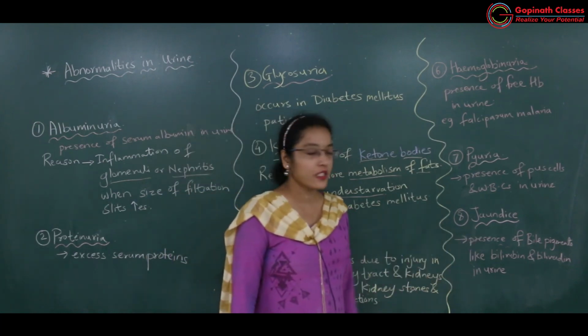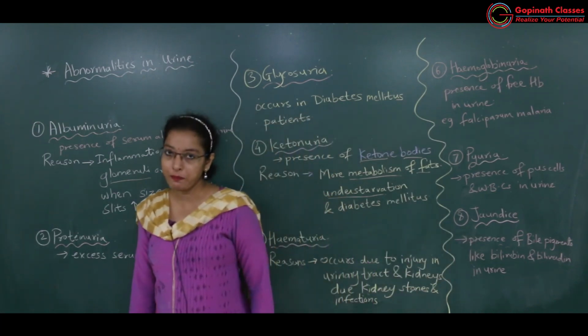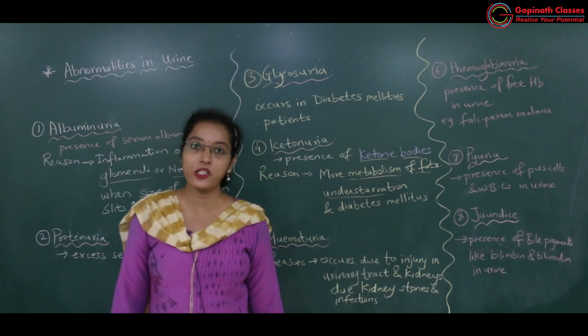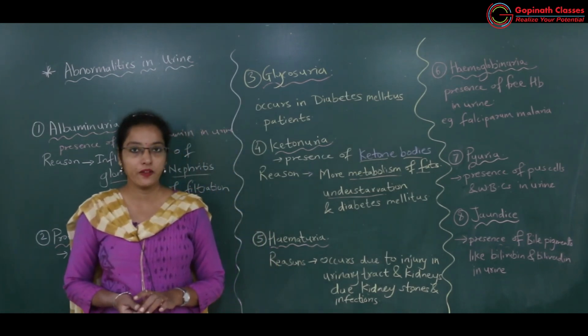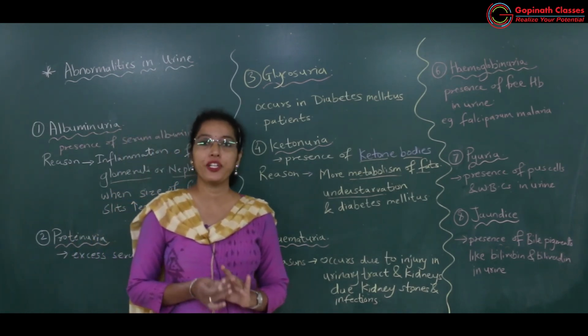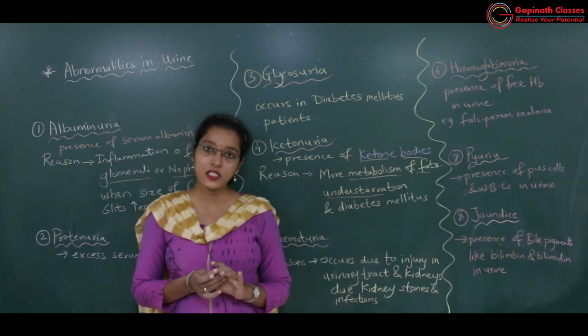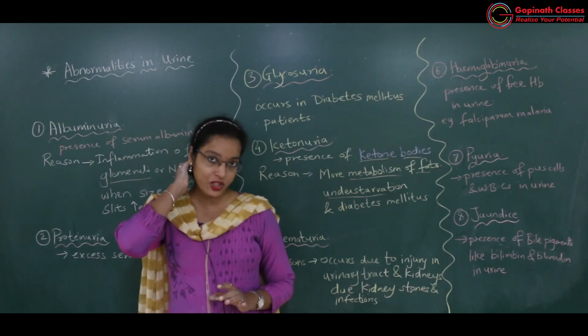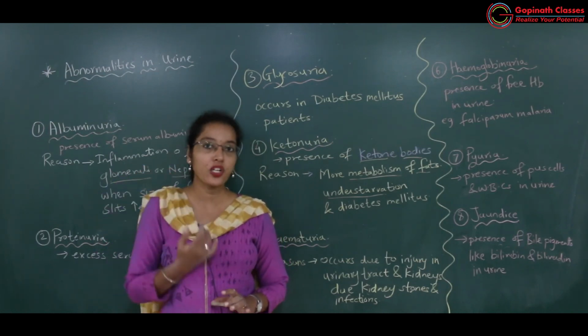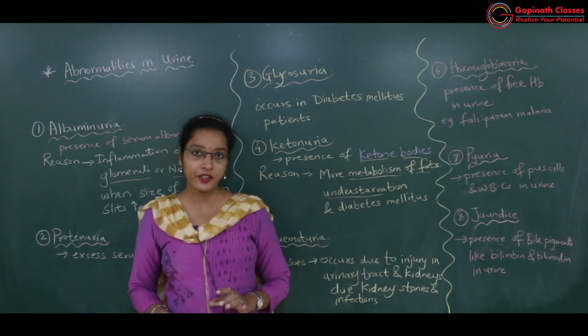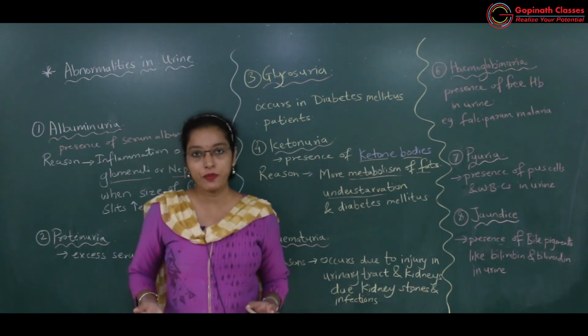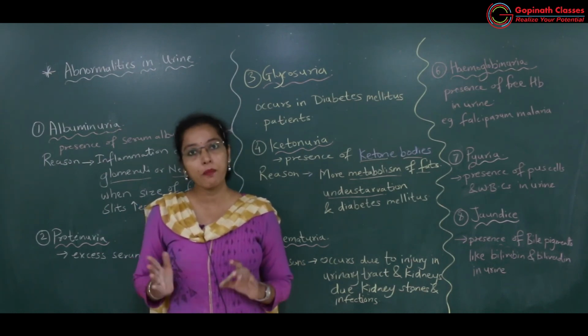Then jaundice, presence of bile pigments such as bilirubin and biliverdin in the urine because of excess rupturing of the RBCs, and these RBCs are engulfed by the Kupffer cells. So more RBCs will be ruptured, so more hemoglobin will get released, and this hemoglobin will then break down into bilirubin and biliverdin.